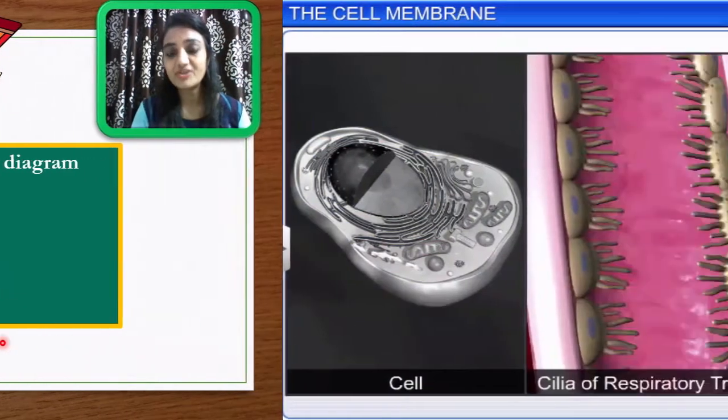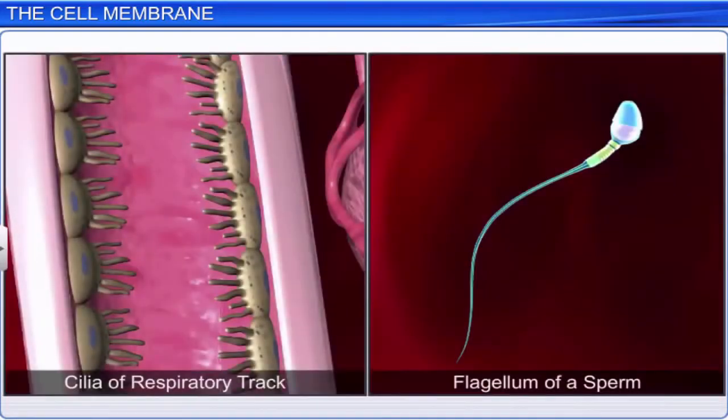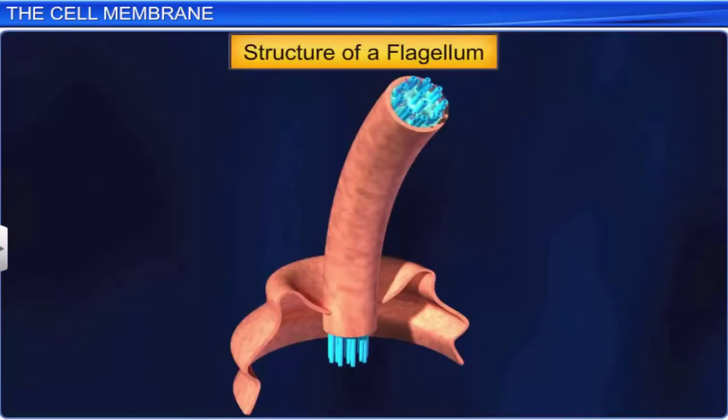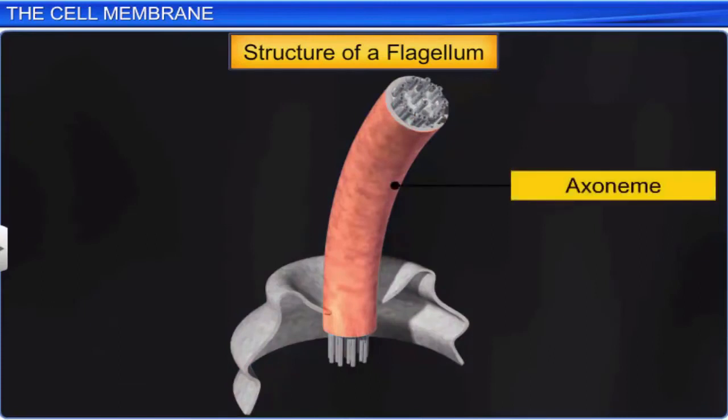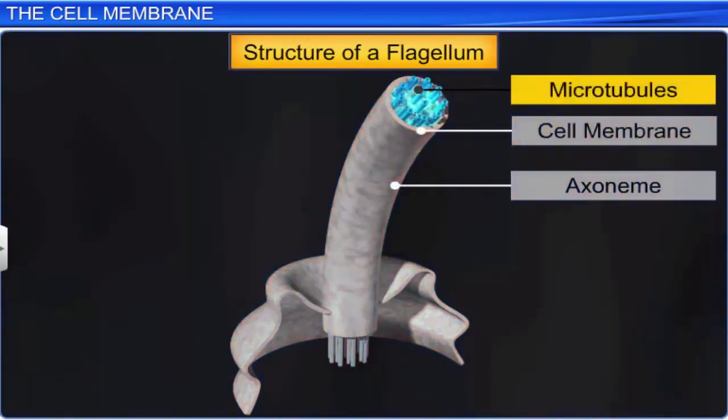Cilia and flagella are hair-like structures that project from the cell's surface. These structures emerge from centriole-like structures called basal bodies and share a similar structure, though cilia are smaller than flagella. Their core, called the axoneme, is covered by the cell membrane and has numerous microtubules running parallel to its axis.